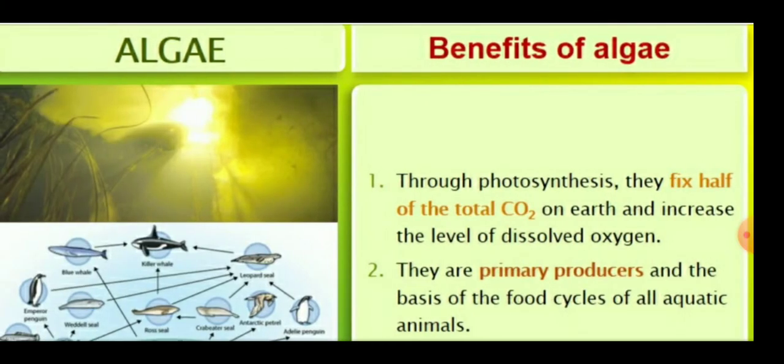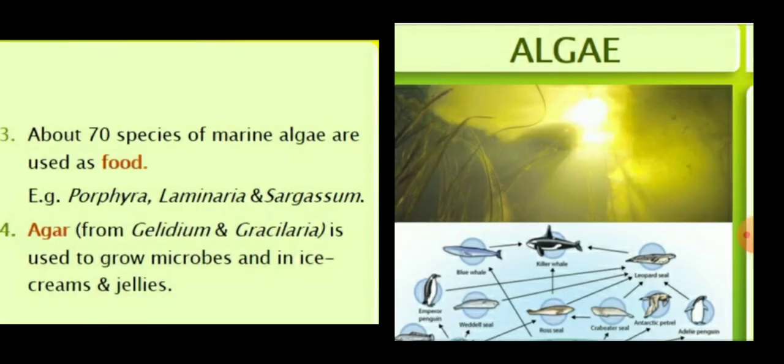So children, the benefits of the algae, meaning the economic importance of the algae. Through the photosynthesis process, they fix half of the total carbon dioxide present on the earth and increase the level of dissolved oxygen. They are also called primary producers and the basis of the food cycle of all the aquatic animals.